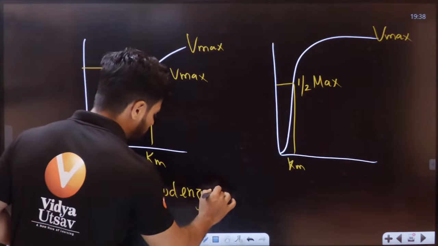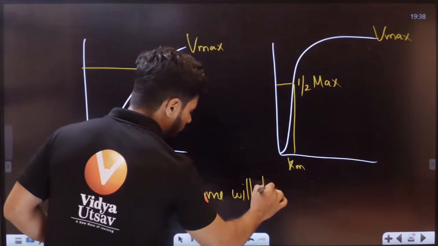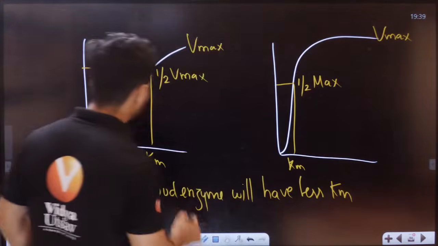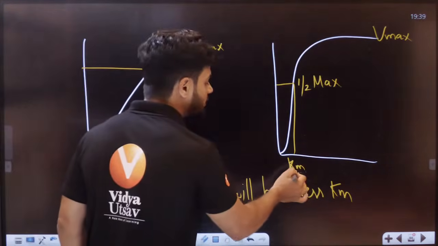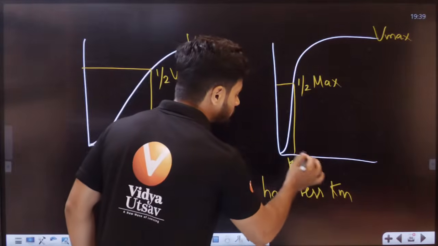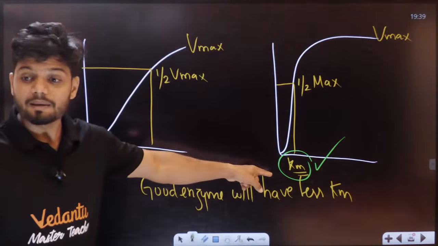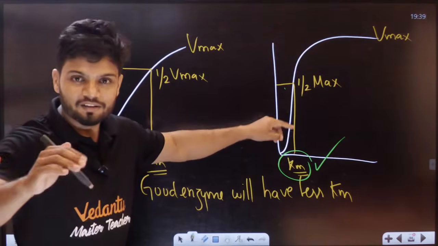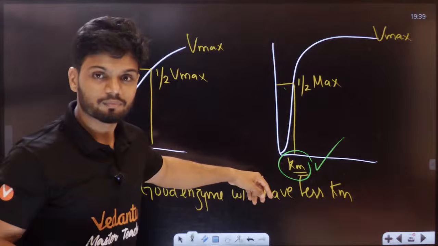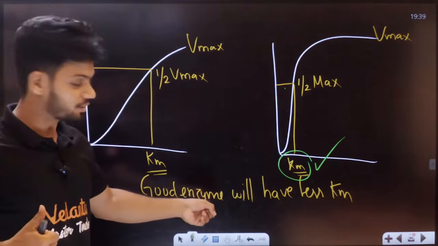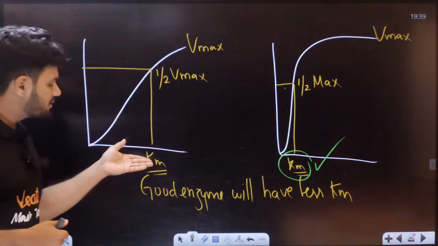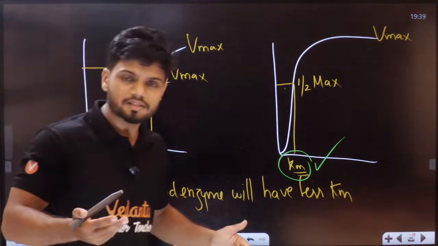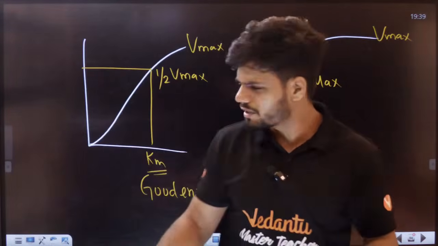A good enzyme will have a less Km value. So if this Km value is right here, this is a good enzyme because less substrate is required to reach half Vmax. I can fill your stomachs with 2 dosas only. Good. That is a good enzyme. Here, this is a very okay enzyme, because it is taking more substrate to reach half Vmax. So it is an okay enzyme.